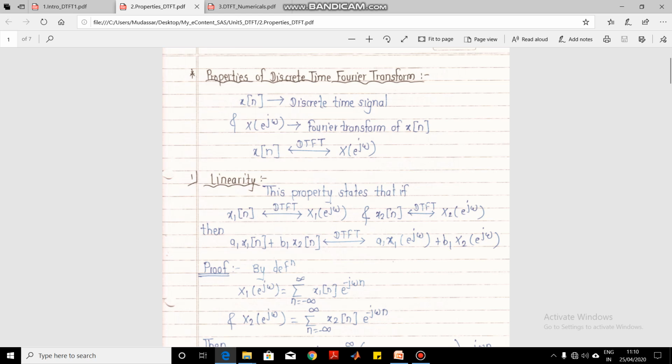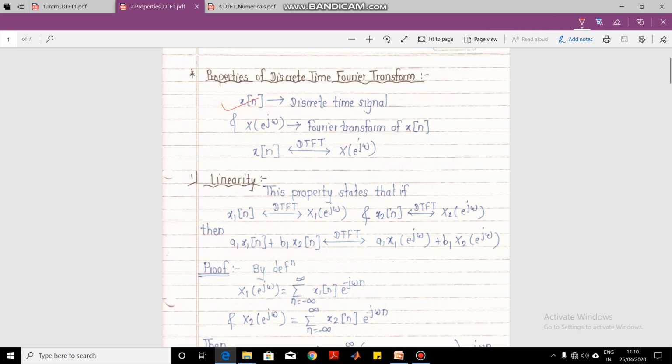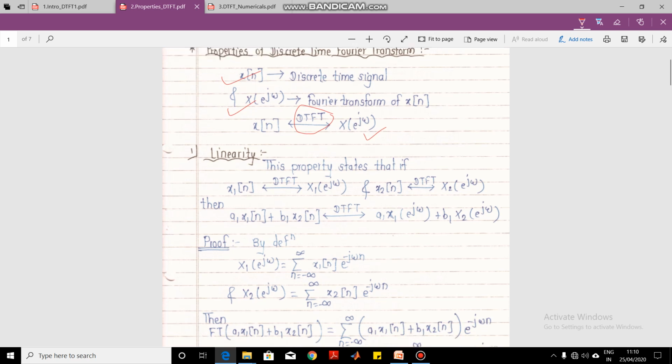Before going to the properties, we will be using this notation. x of n denotes a discrete time signal. X of e raised to j omega will be the notation used for the DTFT. So DTFT will be denoted by X of e raised to j omega. This is the notation. Omega is a frequency variable, and capital X is used here for denoting the DTFT.